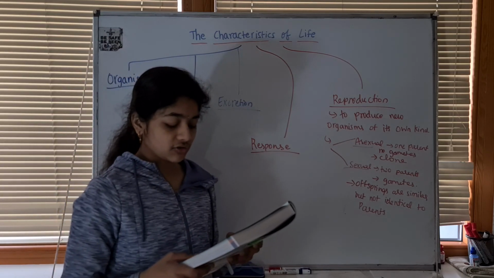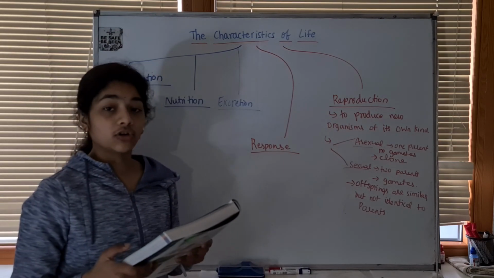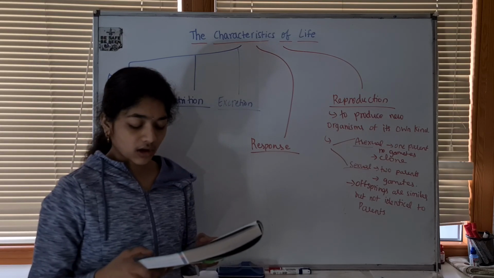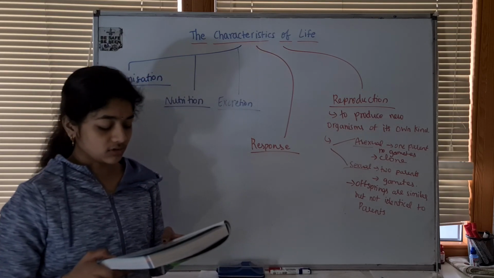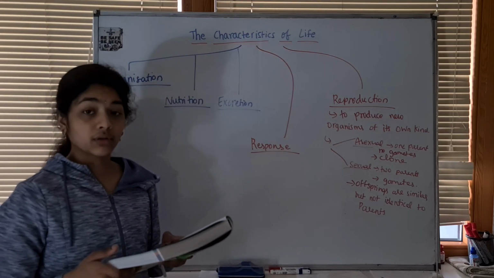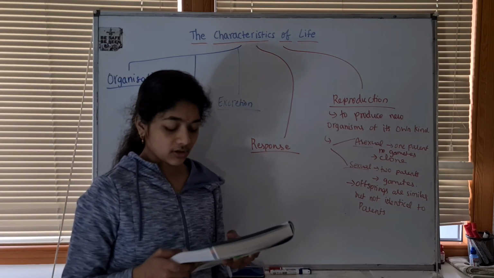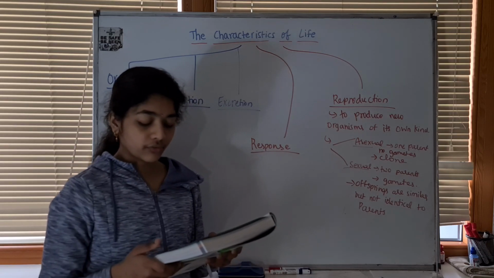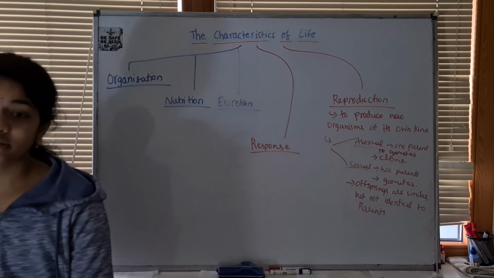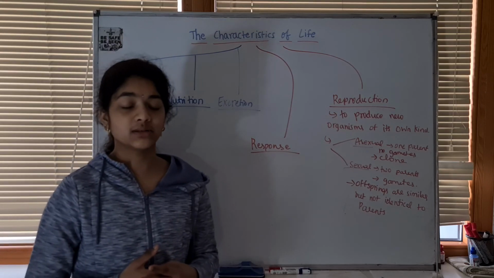Crystals forming in the laboratory were only thought to be alive because they appear to grow, but they do not reproduce, nor do they respond to change. They can't feed or excrete, and so growth alone does not mean that crystals are alive. Growth in crystals is quite different to growth in living things. Crystals grow by gathering material around themselves from the solution, whereas organisms grow from within their own bodies. So in this video we've looked at the 5 characteristics of life and what metabolism and continuity mean.